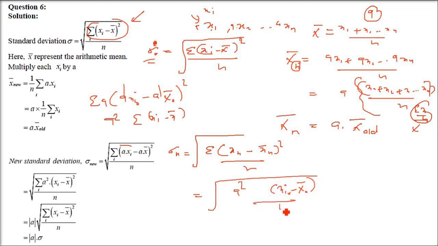Now a square you can take outside because it is squared. Under root of a square is a, so the mod a, plus or minus a, you have to take. Okay, so the summation of xi minus x bar whole square by n under root, what is this? We know this is sigma. So just put a sigma here. So the sigma new is a, under the modulus, multiplied by sigma old. This is the expression.